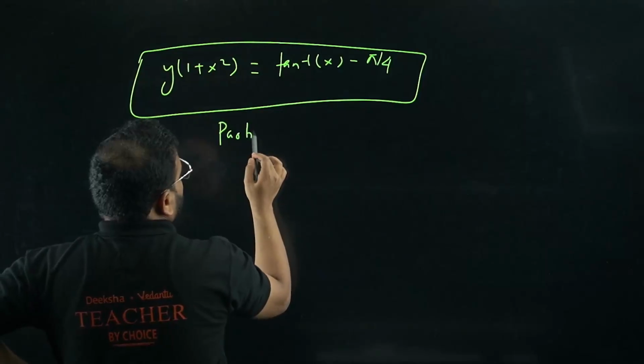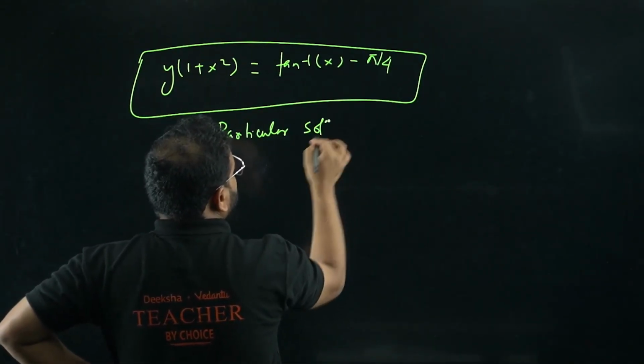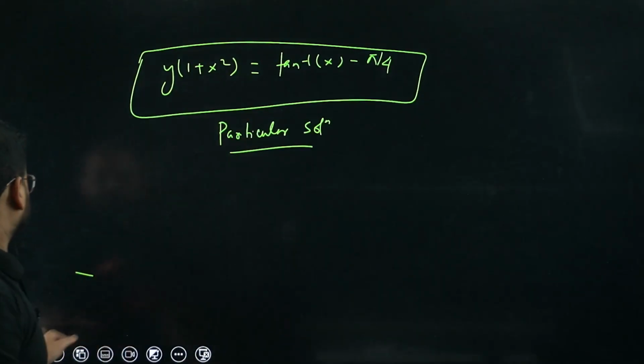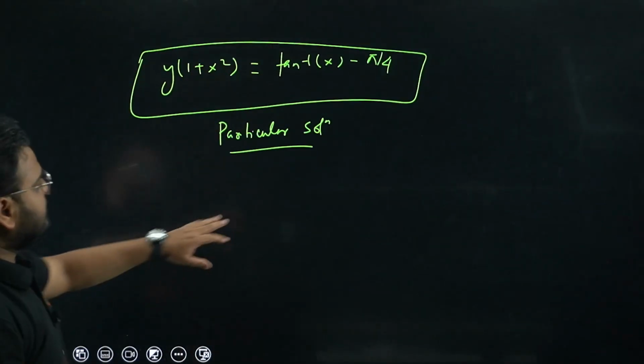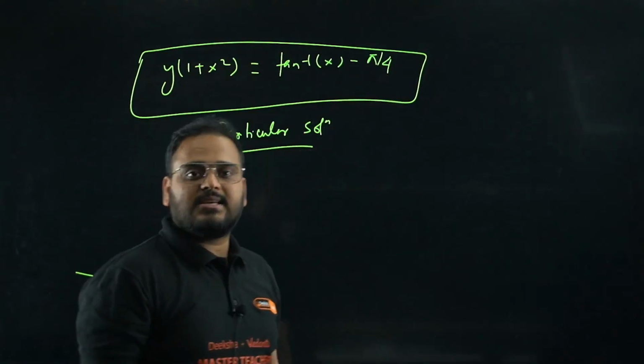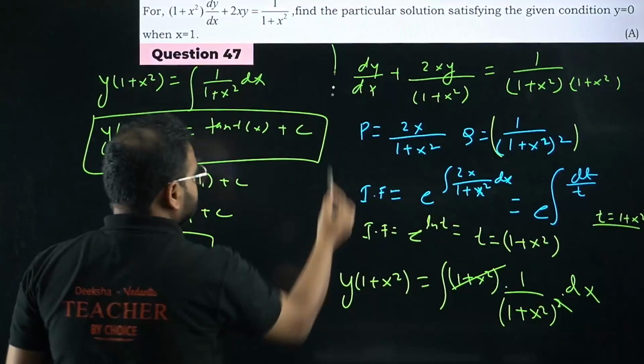Particular solution, sir. Please have a look. Done? Minus pi by 4, same thing written over here in place of the constant c. Done? From the beginning, this part is clear, right?